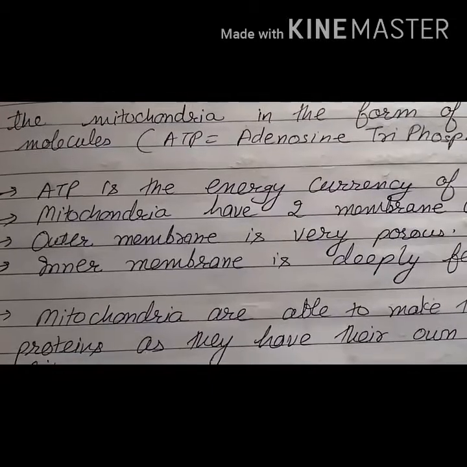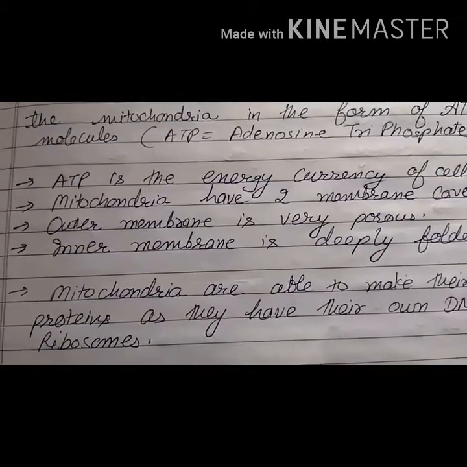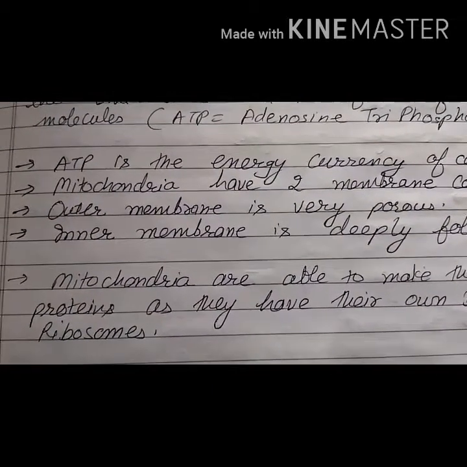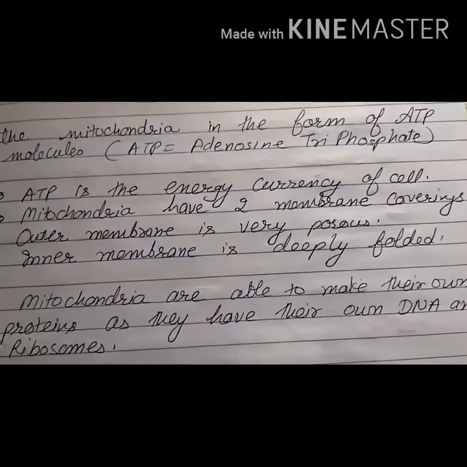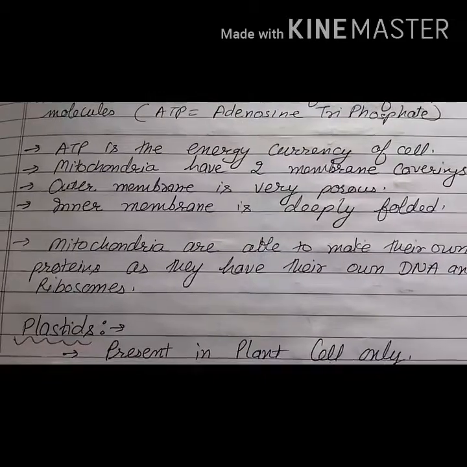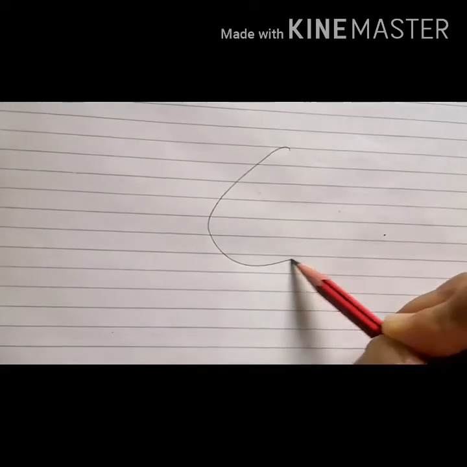Now this mitochondria has two membranes. It is double membrane; it is covered by two membranes. The outer membrane is very porous and the inner membrane is very deeply folded. Now you can understand this with the help of a diagram. Let us understand the structure of mitochondria by this diagram.